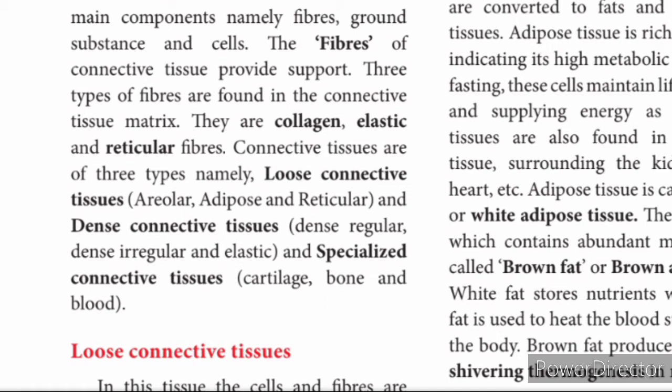Because of the presence of mitochondria in abundance. Because of the larger number of mitochondria, they look brown in color, brown adipose tissue. And a lessened quantity of mitochondria makes the adipose tissue look white in color. So this brown adipose tissue has a specific role to play in infants.